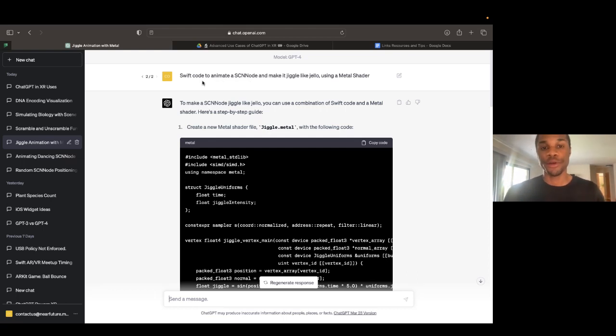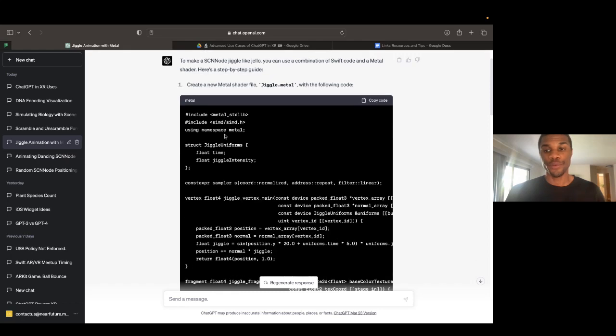I said, hey, Swift code to animate a 3D model and make it jiggle like Jello using a metal shader. And again, because I'm an experienced programmer, I know the buzzwords. So the buzzwords are Swift, SCN node, and metal shader. And by using these three things, now ChatGPT knows exactly what coding language I'm talking about. It knows exactly what a metal shader is, and it knows exactly what it needs to do.